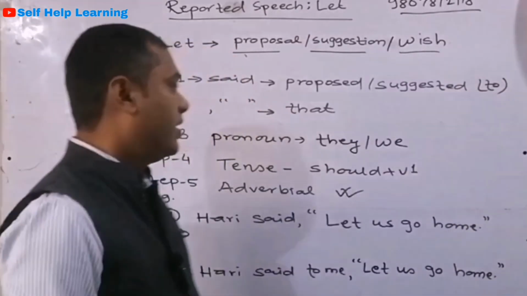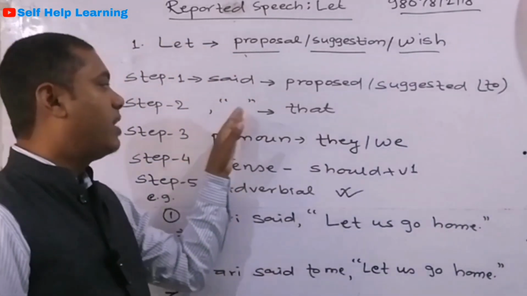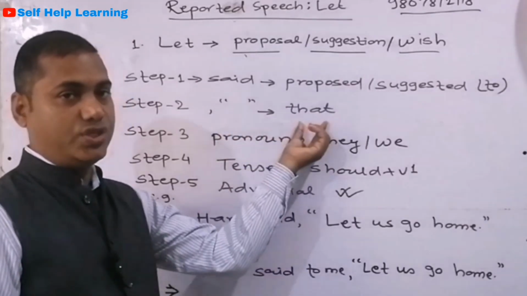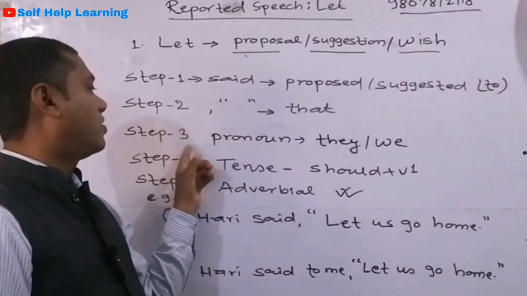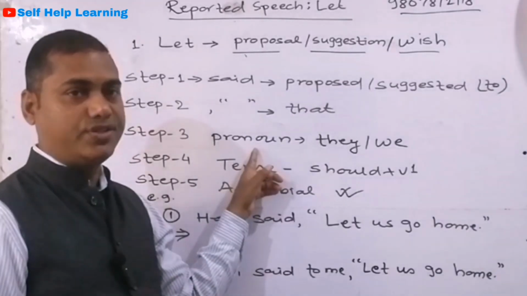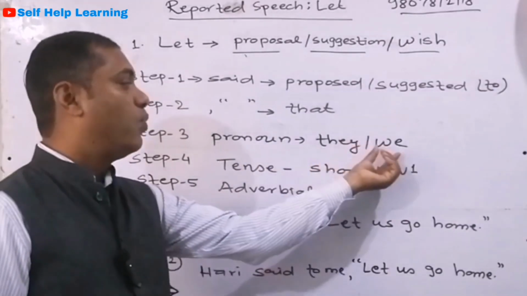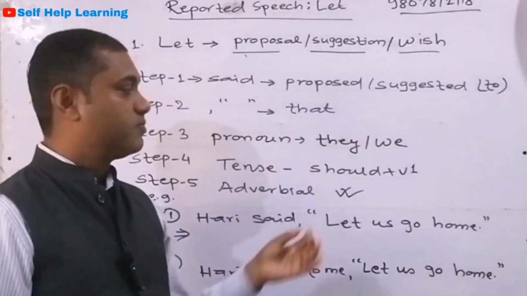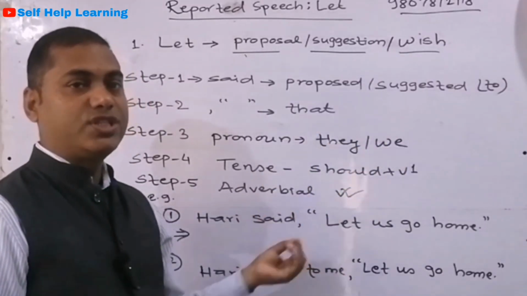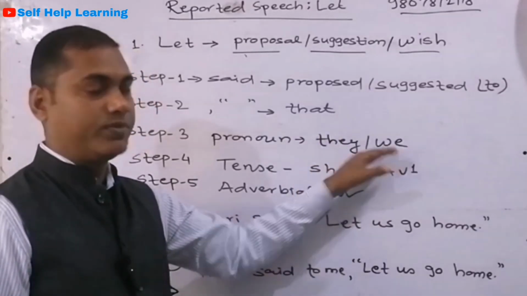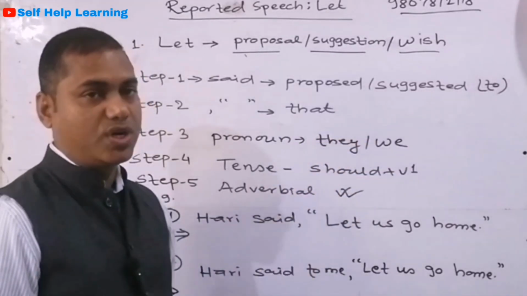Next, instead of comma and inverted comma, a conjunction is used. This is the second step. The third step is related to pronoun change. Both they and we pronouns are used, but in which situation do we use they and in which situation do we use we? It depends on the type of sentence.